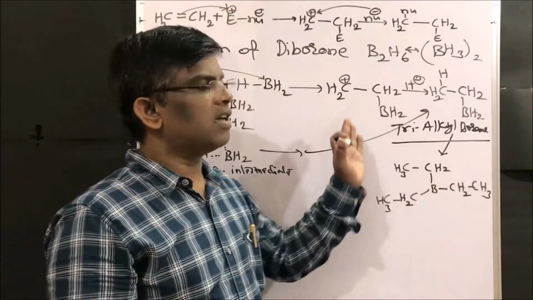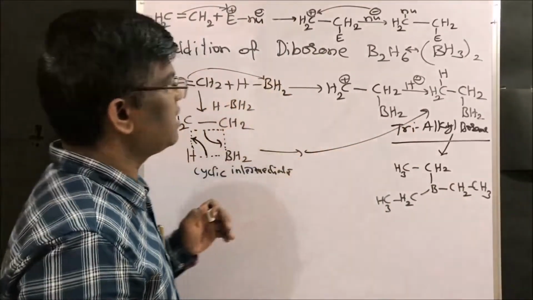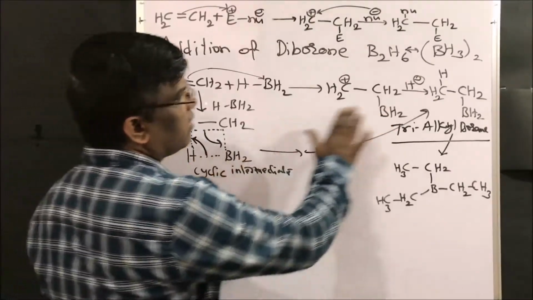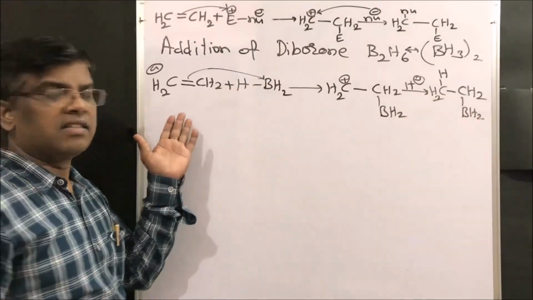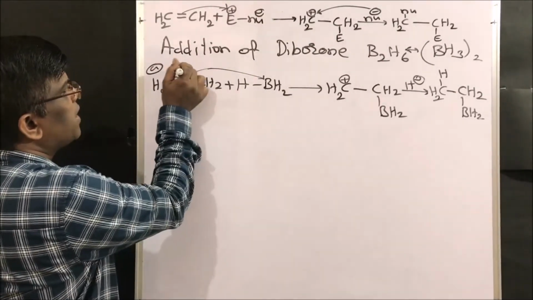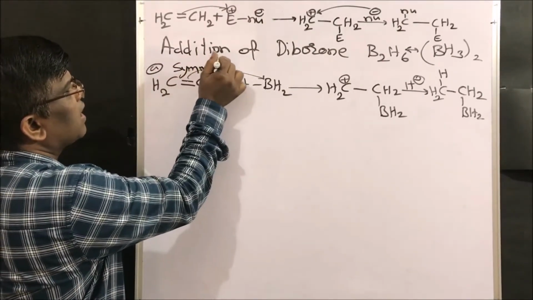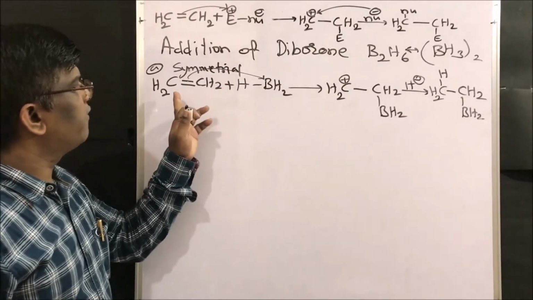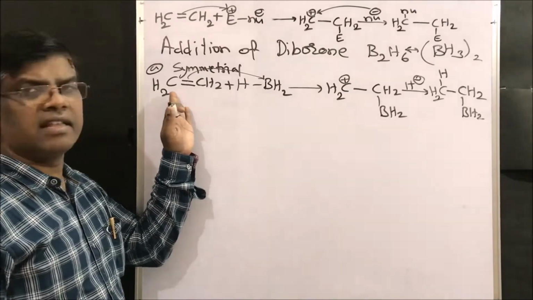Let us see what are the important reactions, right friends? So this is the general mechanism and generally what we are going to get. Yes friends, alkyl boranes are very important. Just now we have learnt about symmetrical alkene. This is symmetrical alkene. Addition of diborane to symmetrical alkene. Why is it symmetrical? This alkene ethylene is symmetric.